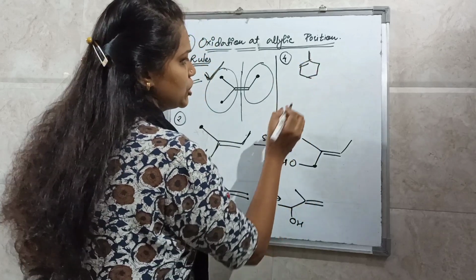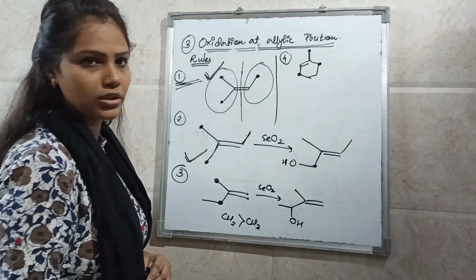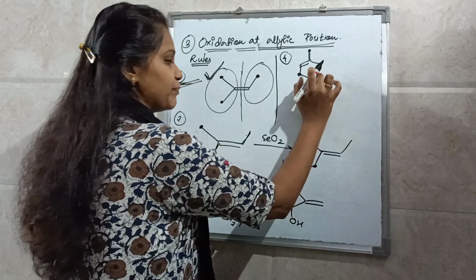So you have allylic position, this is also allylic position, this is also allylic position, this is also allylic position. So this is the more substituted end. So out of these 2 will react, right?